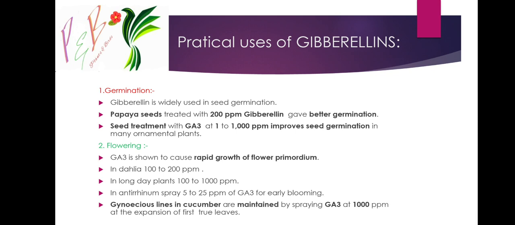The next important point to be noted here is that gynoecious lines in cucumber are maintained by spraying GA3 at 1000 ppm at the expansion of the first two leaves. When two leaves are expanded, then we must spray the GA3, which helps in maintaining gynoecious lines in cucumber, for the production of male and female lines.